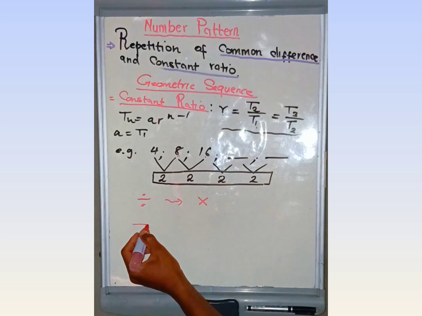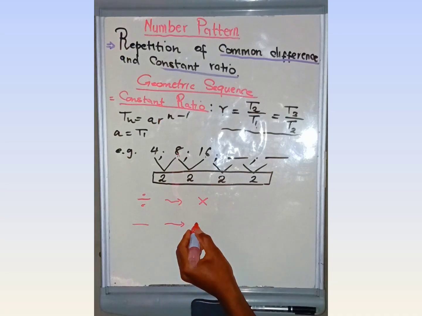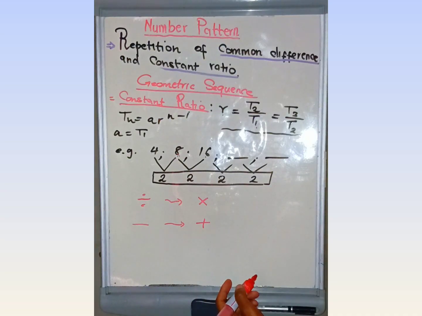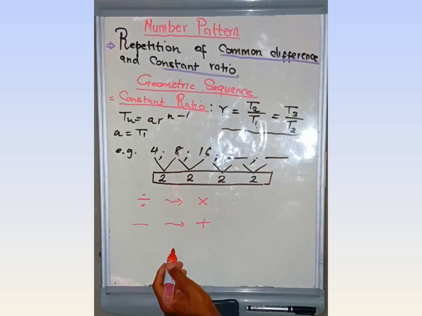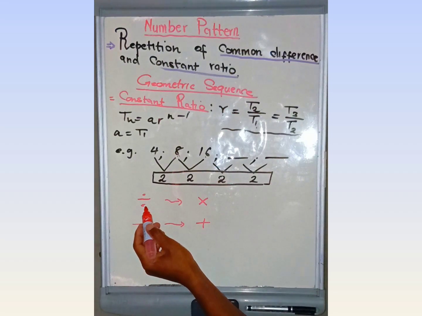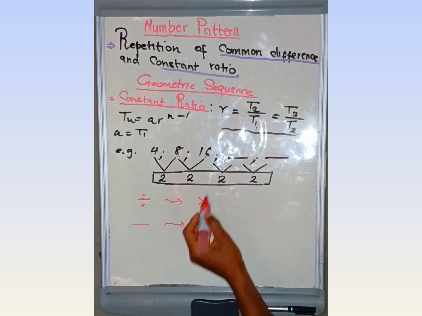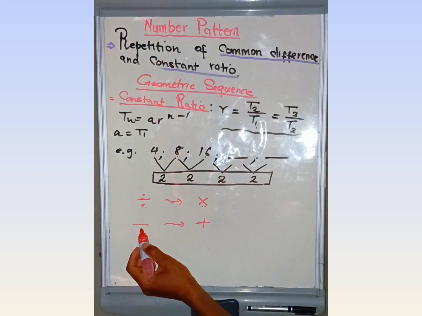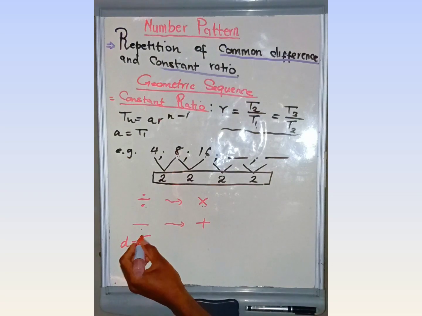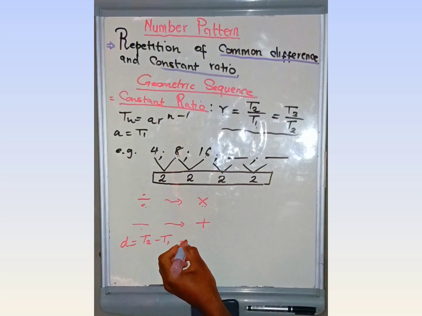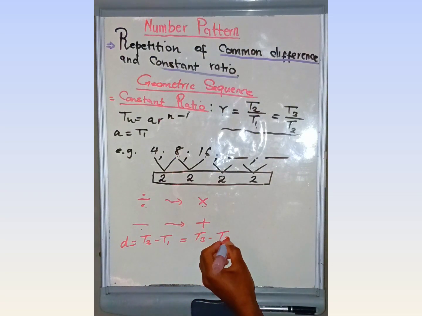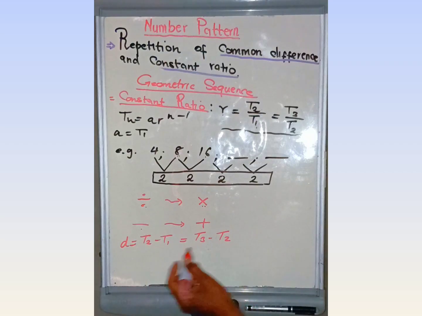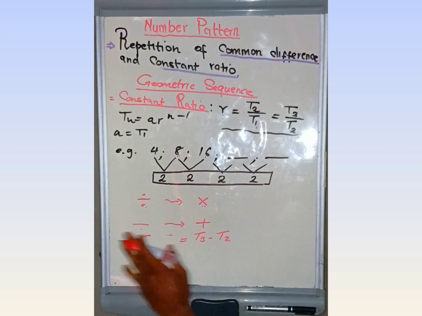If you subtract for arithmetic, then we add. These are very important, the inverse operation of signs. You divide, then you multiply. You subtract for a difference, D equals T2 minus T1 equals T3 minus T2. You subtract, we add. That is the inverse operation of signs.